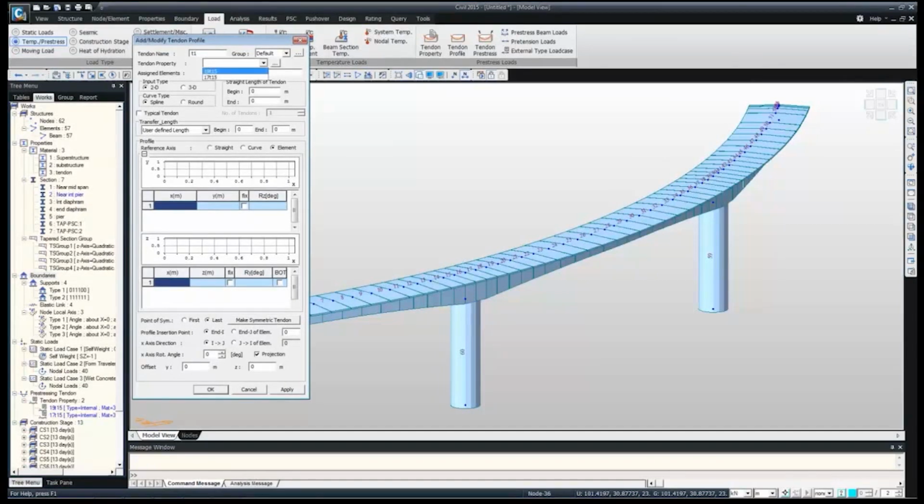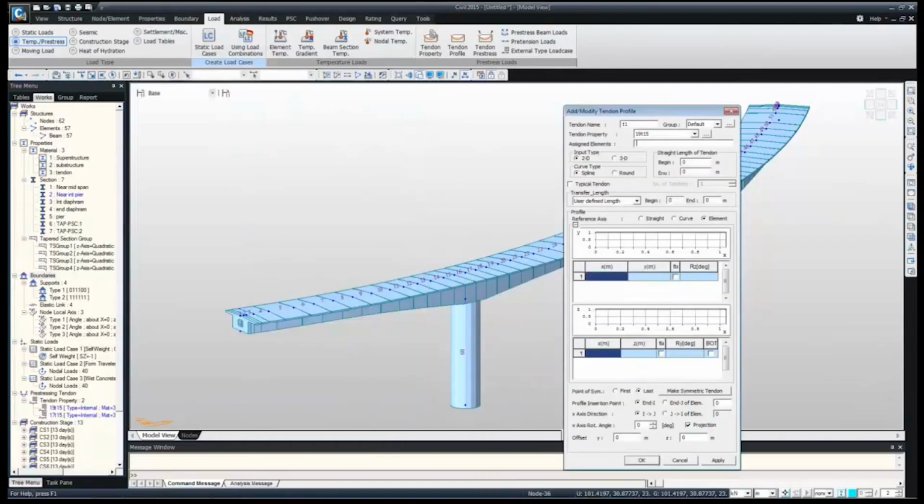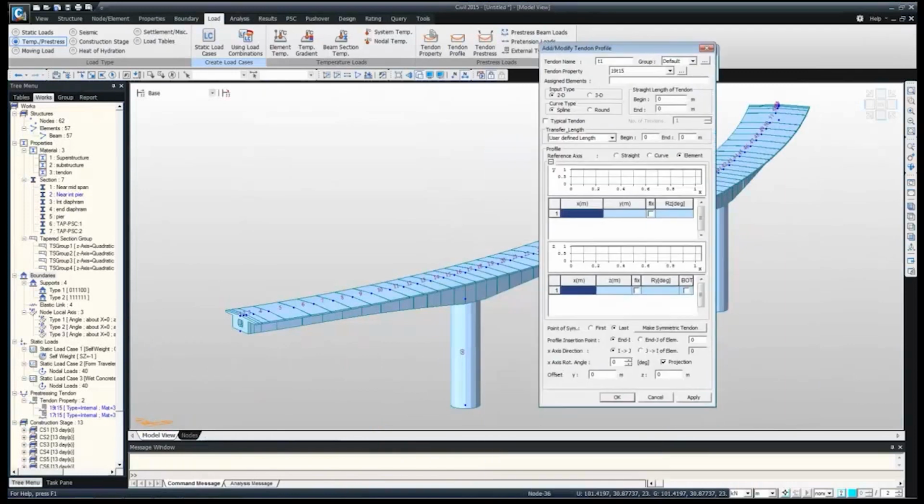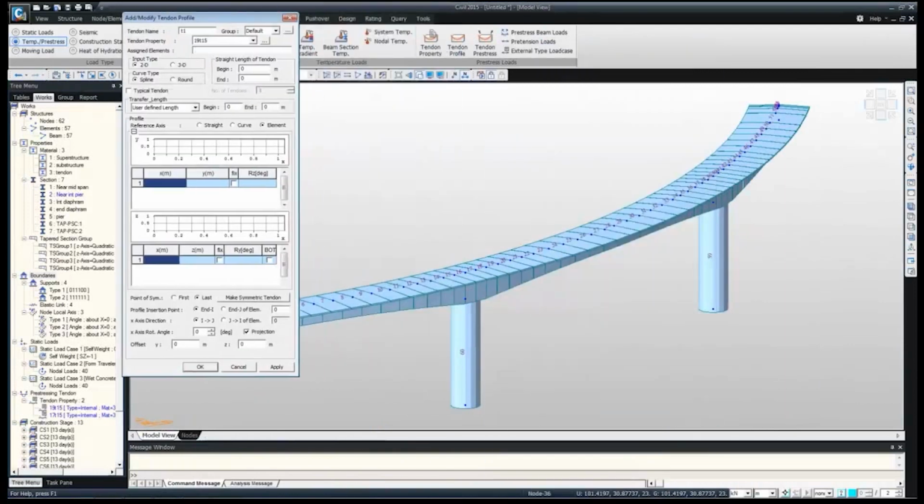So for which property it is, it is 19T15 to 19T15. Then assign elements. The first tendon will be going from element 1 to 19. We can see here the element number going from 1 to 19, so we can directly give the number here. Let's say 1 to 19.